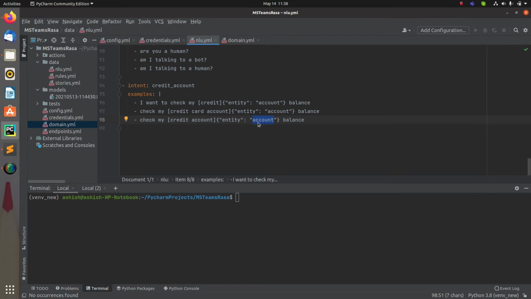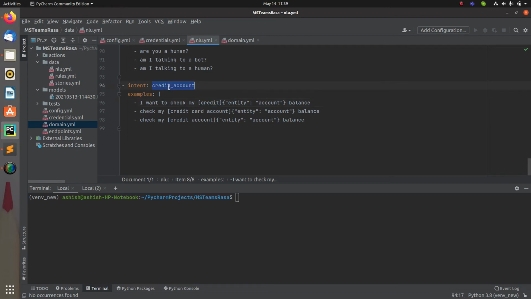But what I want to do is consider all as the same, and based on the different entities I get, I want to finally get a common value for all of them. For example, I want to get credit for whatever I say, whether I say credit, credit card account, or credit account. Based on that, I want the value to be credit only, right? So this is what a synonym is. Now this is what I have to implement right now.